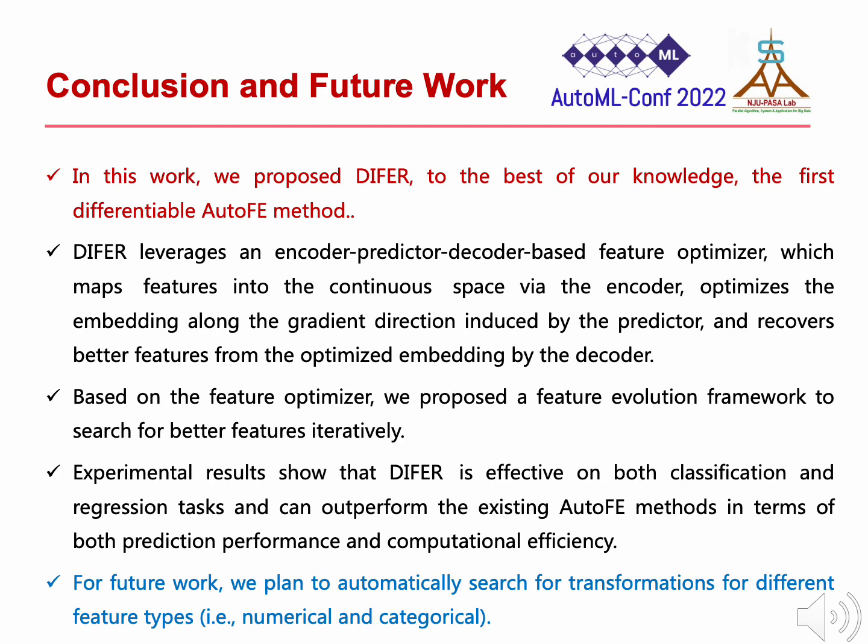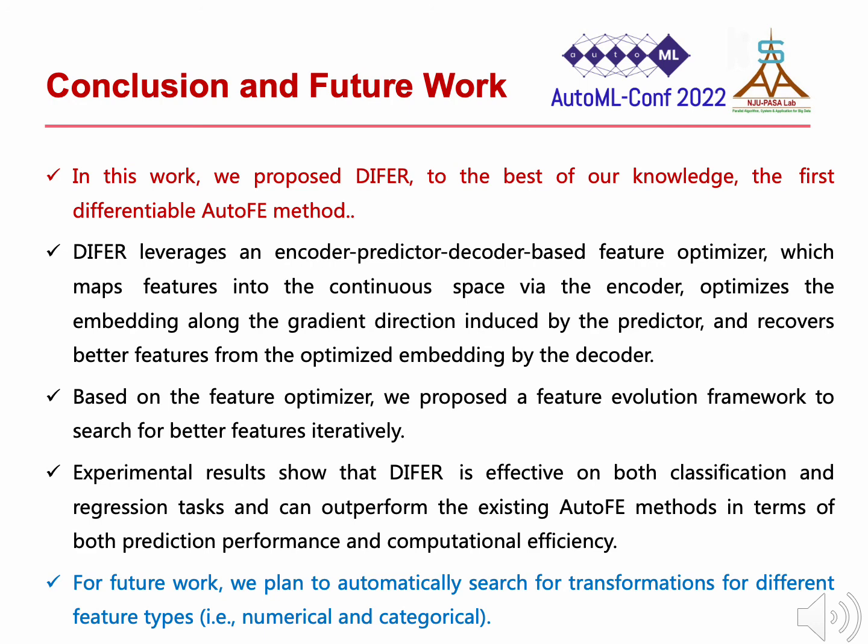In this work, we propose the first differentiable AutoFE method, DIFER. DIFER leverages an encoder-predictor-decoder-based feature optimizer, which maps features into the continuous space, while the predictor guides the optimization of the embedding along the gradient direction, and the decoder recovers better features from the optimized embedding.